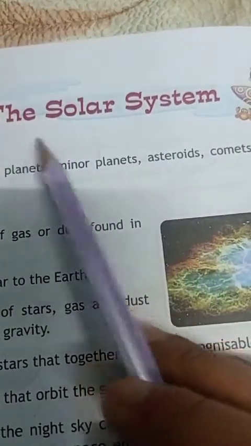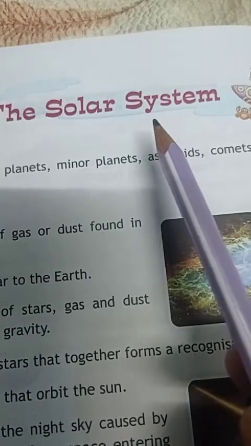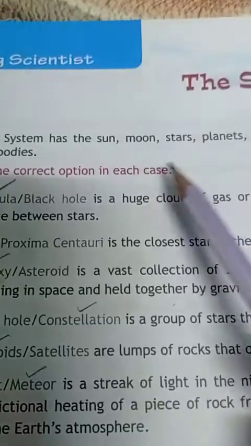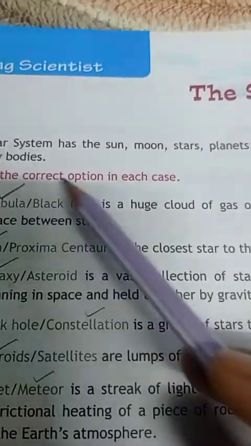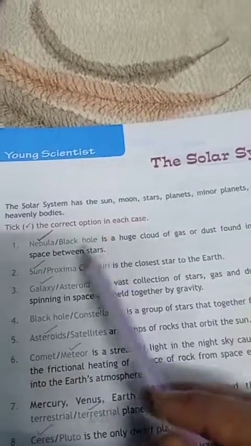Let's start with the next chapter, the solar system. See children, the solar system has sun, moon, star, minor planet, asteroids, comets and other heavenly bodies that you all are familiar with. Clear? Then tick the correct option in each case.